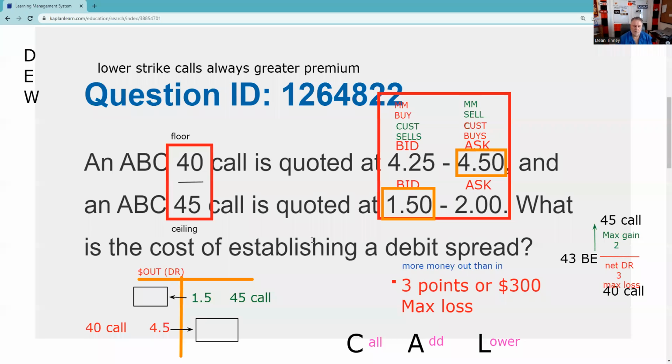The other trick you can use is what's called BULLS, because you're long the lower strike. As always, that's bullish, whether it's a call spread or put spread, whatever it is. I'll link to a lecture, but there's our dominant position, which is this 40 call at 4.5. That's what dominates that position. So this is a bullish spread. Let's put that in there, and boom. And let's put our mnemonic, which was BULLS, because you're long the lower strike.